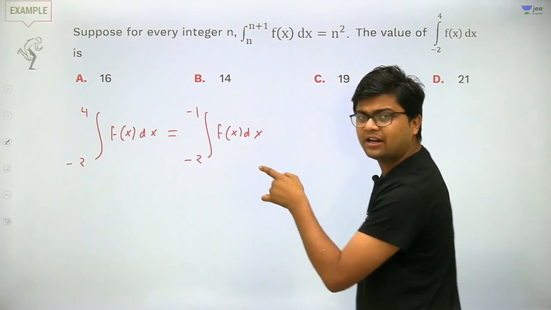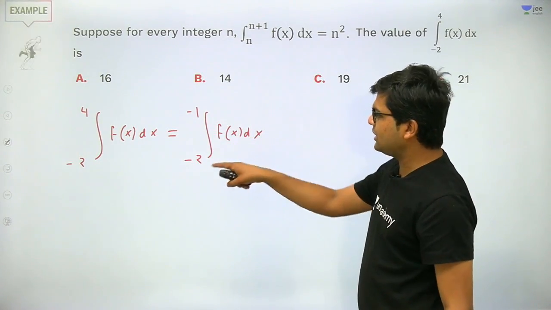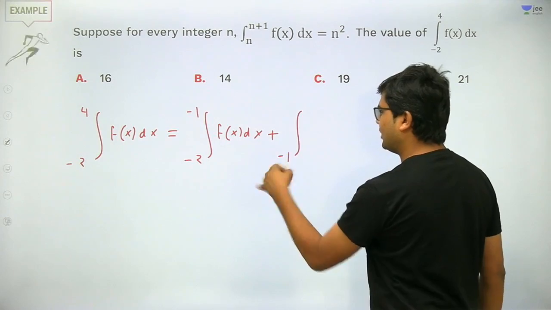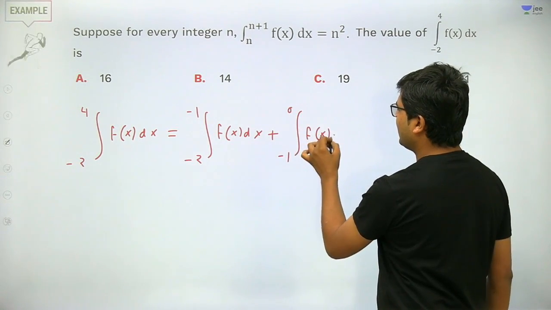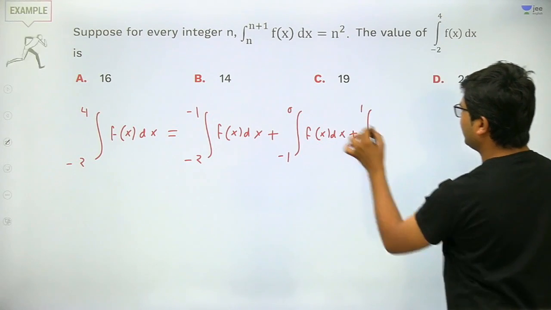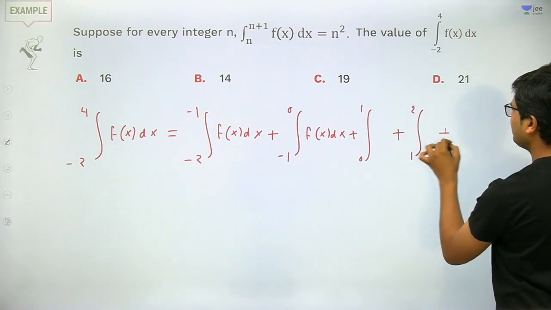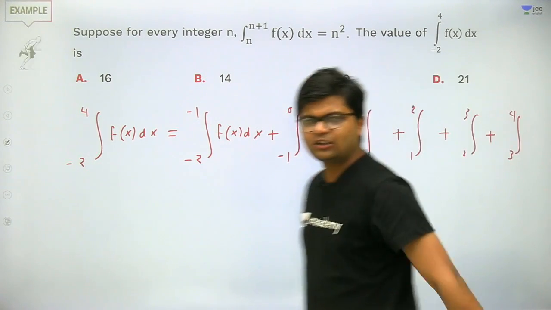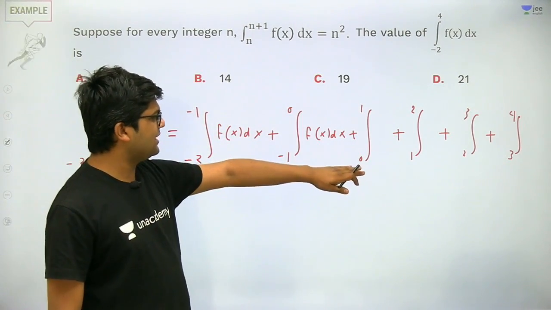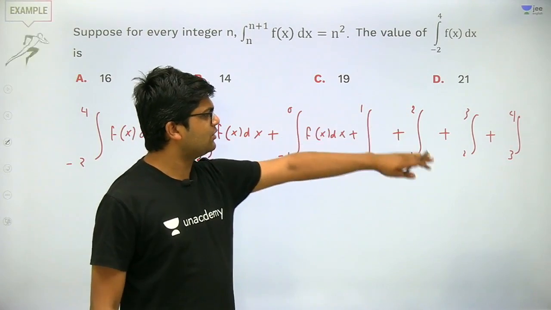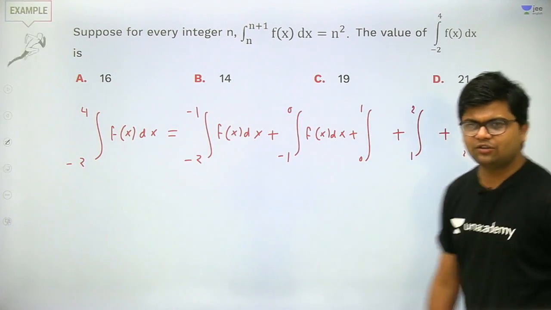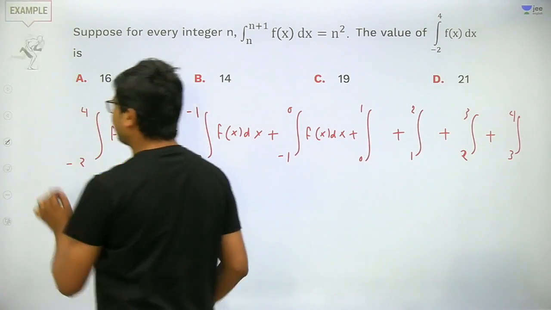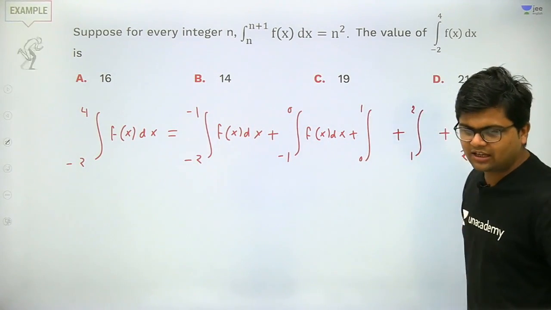Got my point? Why am I writing it as -1 only? Because the difference should be 1. Very good. And the second will be -1 to 0 of f(x) dx, then 0 to 1, 1 to 2, 2 to 3, and 3 to 4. I hope everybody must have understood it, so I should not write it out in full. Here it will be integrated from 0 to 1, then 1 to 2, then 2 to 3, and then 3 to 4. So this will be the value of this integral. Got my point? This given integral can be rewritten like this only. Very good.